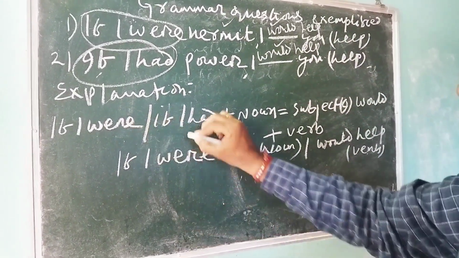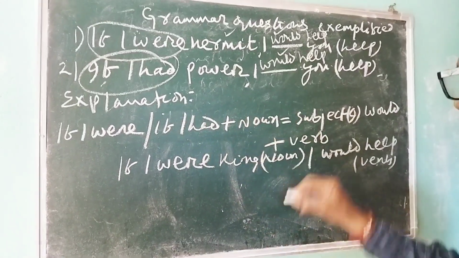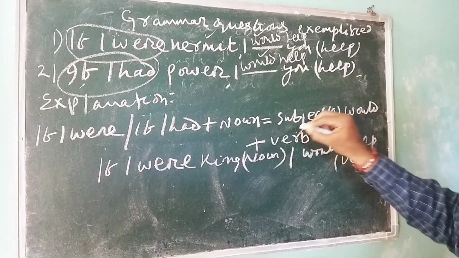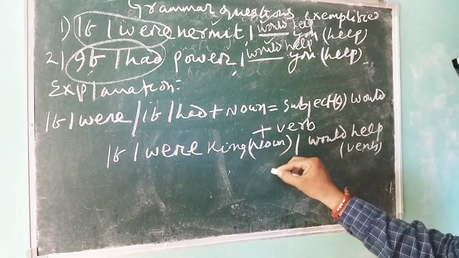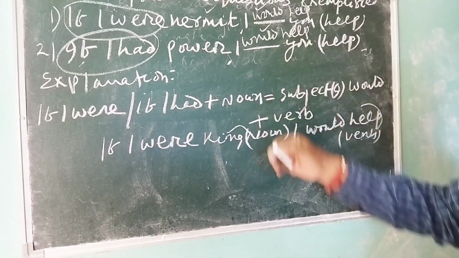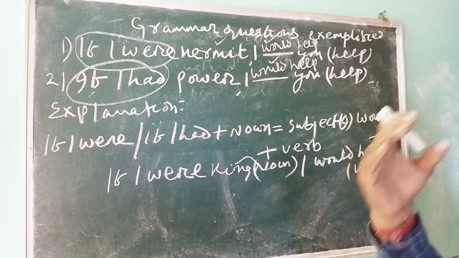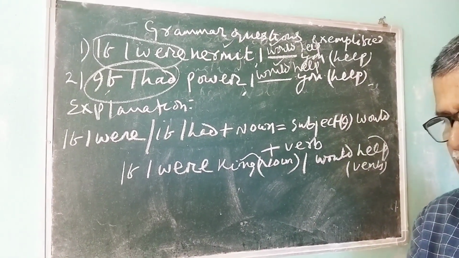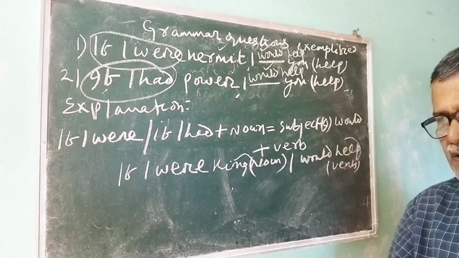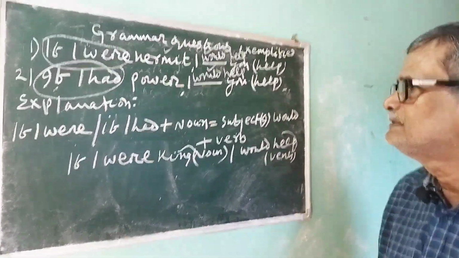If I had plus noun, that means if I were king or if I had power, subject may be I, would plus verb. If I were king, king is a noun, I would help you, help is a verb. So remember this basic formula completely. You will never fail in the examination, you will never fail at a workplace. So grammar means you have to know a set of rules. After that, you will be a master in answering grammatical questions.